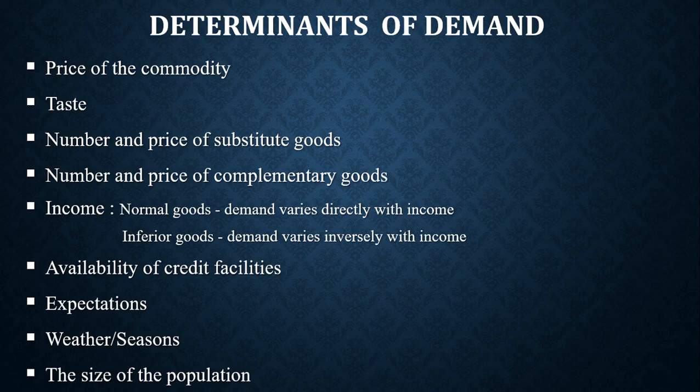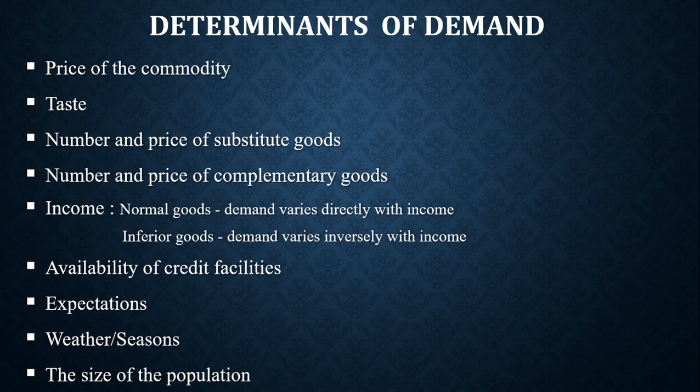The next is number and price of substitutes. Now, substitutes are commodities that can be used in place of the commodity in question, and it will give you almost the same satisfaction. Like an example, I cited the milk. We have ideal milk and we have peak milk. They are substitutes.